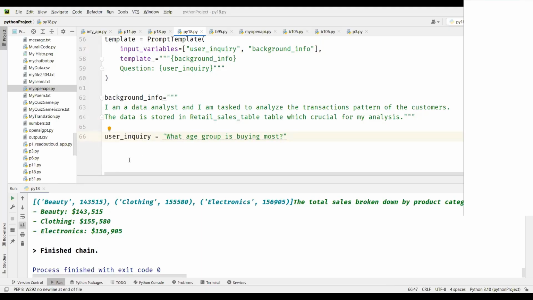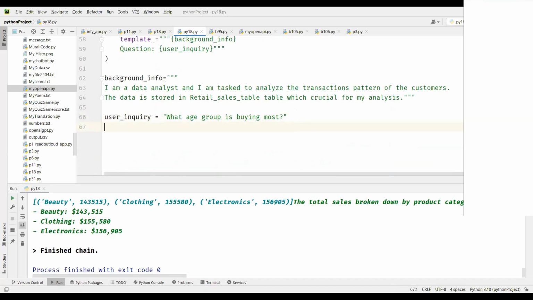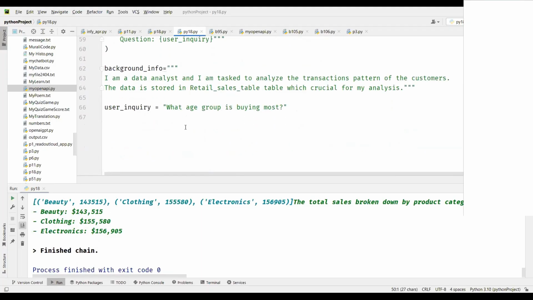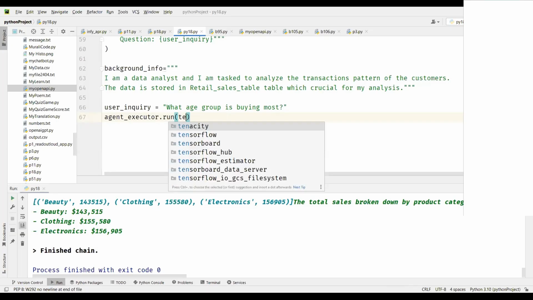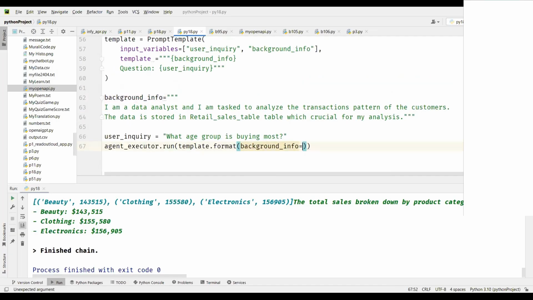Now to run it, you need the executor, but the executor has to run the template, not directly the user inquiry. So I'm going to say here dot run, and then here you say template dot format. I'm saying create this template format. Template dot format, background info equal to background info, and then user inquiry equal to user inquiry. That should be it. Let's run it and see the output.